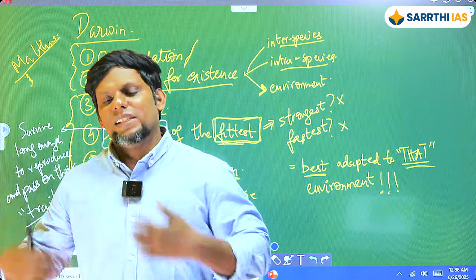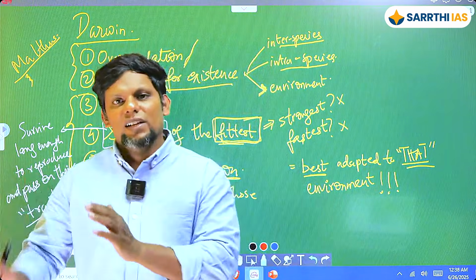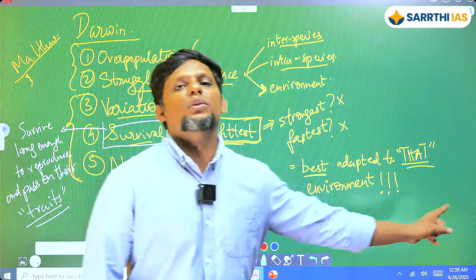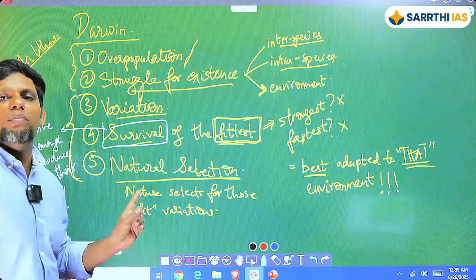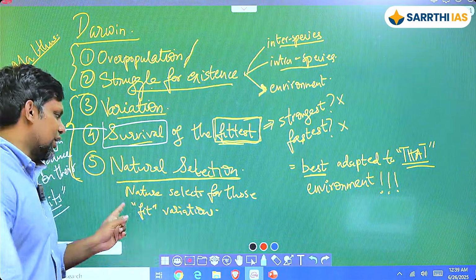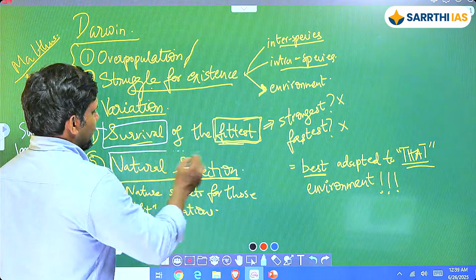So generation after generation after generation, अगर आप देखोगे what happens, certain kind of traits, the fittest traits, fittest for that particular environment, are going to be seen more and more in subsequent generations, right? So that is called nature selecting for those traits. This is your process of natural selection. Is this kind of clear?